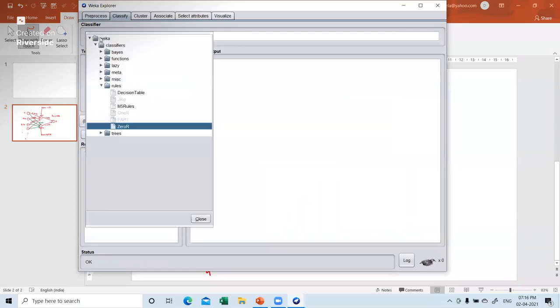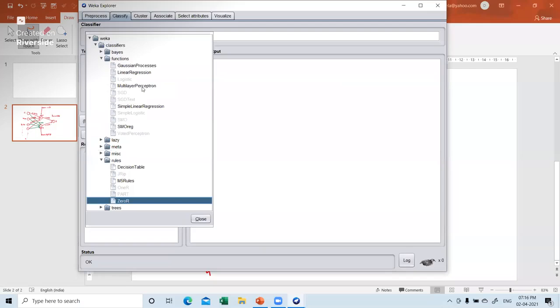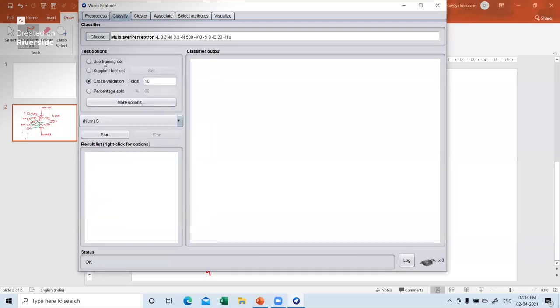Now again, I'll go to choose, I'll go to functions, I'll go to multi-layer perceptron. Okay, and I'll click on training data set. Use training set. If you want, you can keep cross validation also, and as sir rightly said, yes, you can try this and see what the results are. Generally, the maximum number of folds in cross validation is 10. It's a thumb rule, because in whatever literature we have seen, they never go beyond 10. So till 10 it is enough.